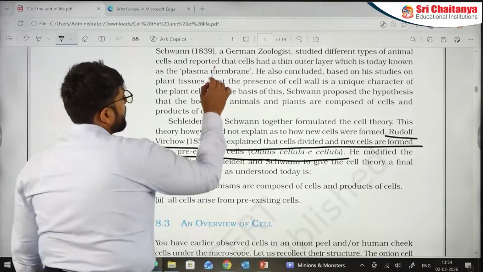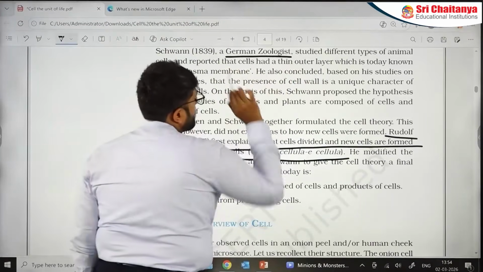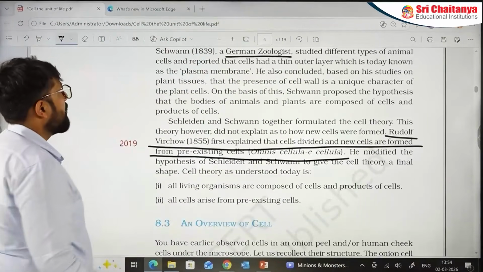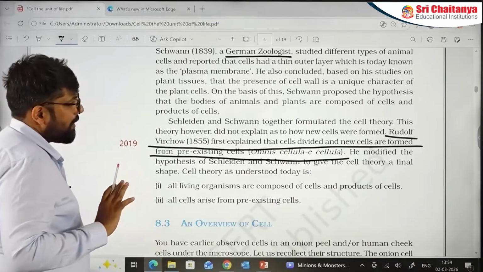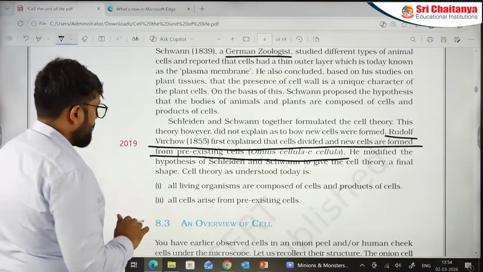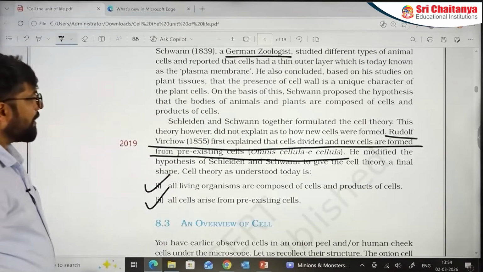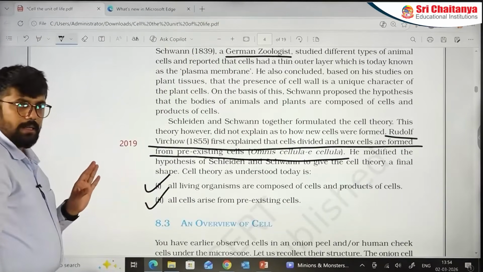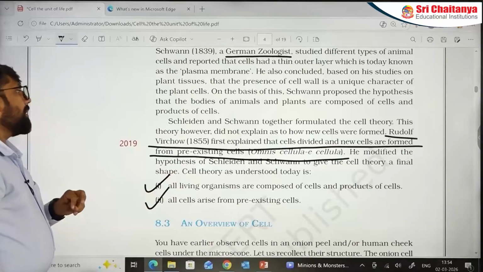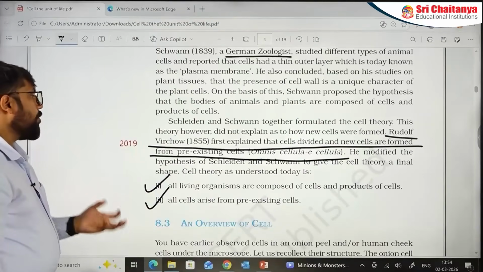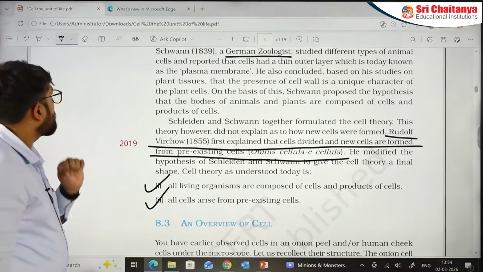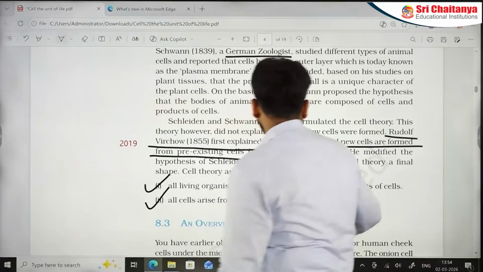When we discuss it here, German zoologist, I already discussed with you why it is available. These are the only 2 points given in NCERT when it comes to cell theory. There are no other points. The virus being an exception is also not directly mentioned as such. Important section.